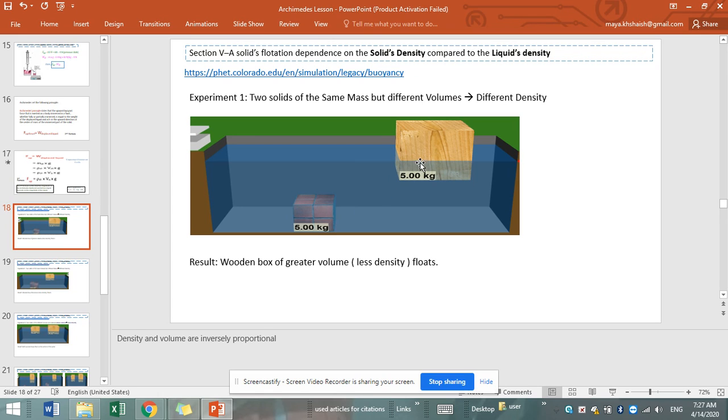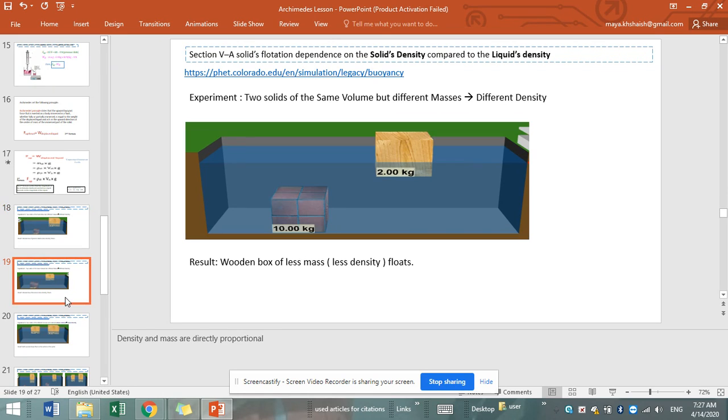So since the volume of the wooden cube is greater than that of the rocky one, however having the same mass, this means that the density of the wooden cube is less than that of the rocky one. So having different densities, the result was different. The wooden box of greater volume, which means less density, floated on the surface.